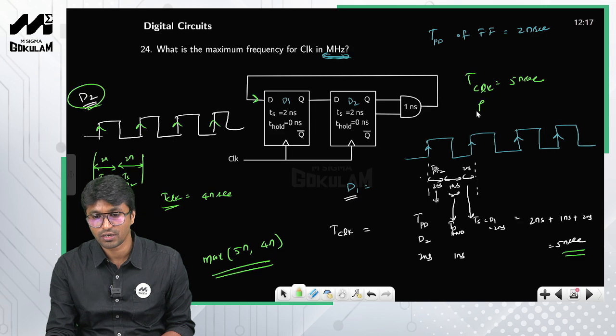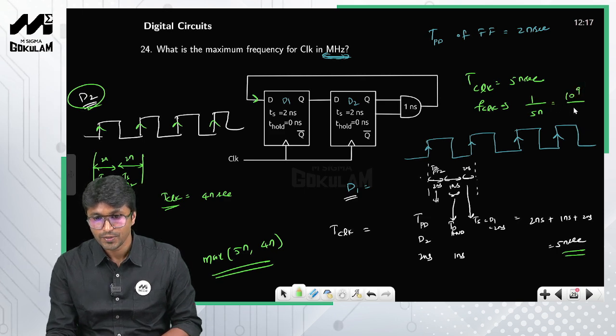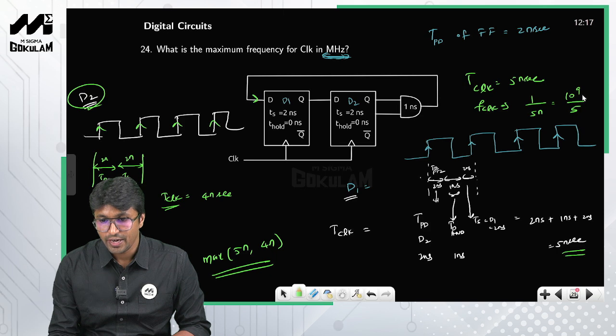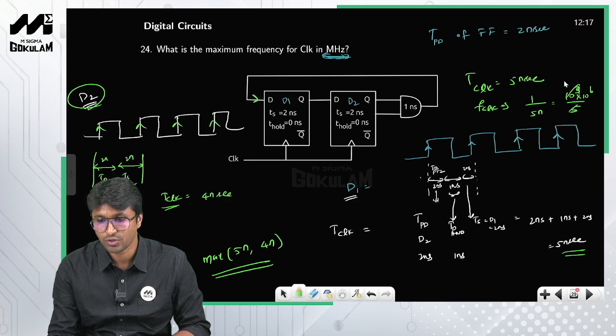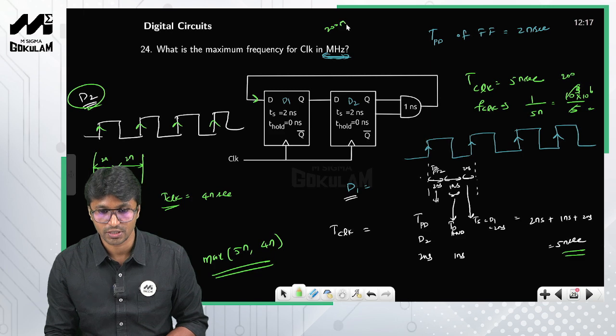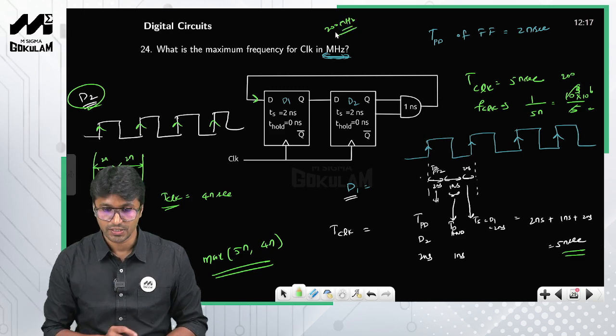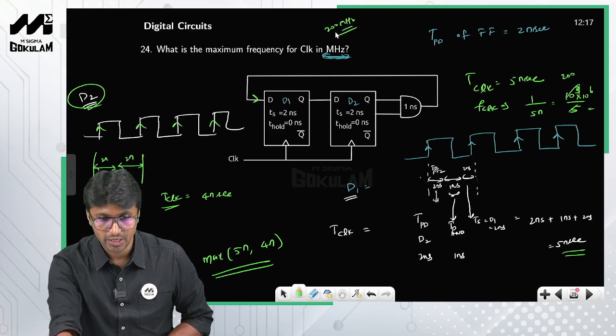Once you get the clock period, you can easily get the clock frequency, 1 by 5 nanoseconds. So that is 10 raised to 9 by 5, and you have to express it in megahertz. I can write it as 10 raised to 3 into 10 raised to 6, so this is 1000 by 5, which is 200 megahertz. So the answer to this question is 200 megahertz. This is how you solve this problem.